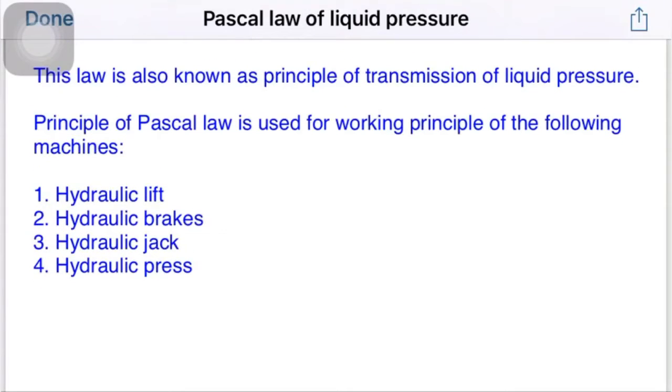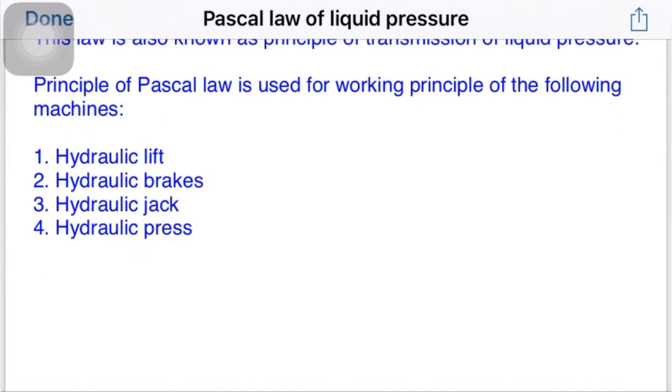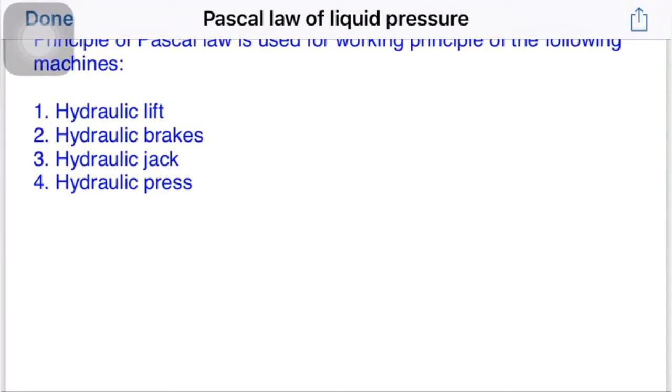The principle of Pascal's law is used for the working principle of the following machines, for example hydraulic lift, hydraulic brakes, hydraulic jack, hydraulic press. These are machines especially used to lift up or lower heavy loads, for example vehicles, cars, bikes and other equipment. Hydraulic brakes are used in vehicles, and the hydraulic jack and hydraulic press are machines where Pascal's law is used.